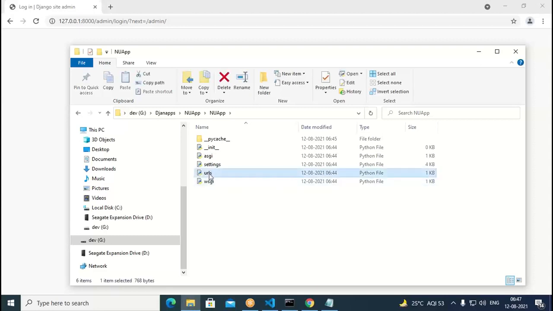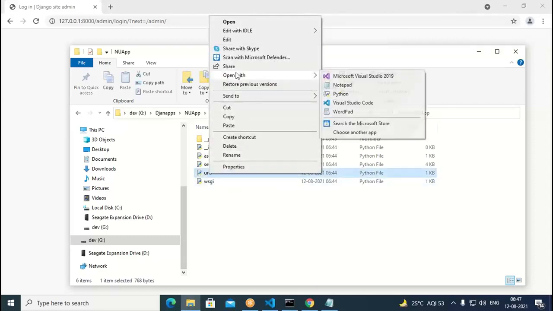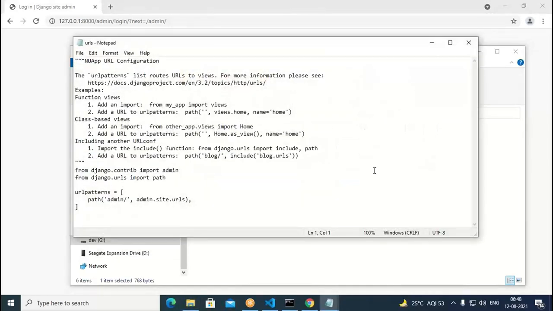I open this, right click, then say open with Notepad. So when we open, here it says path admin/ admin.site.urls, we have like this. So when you click on this, it is coming to admin.site.urls. So the admin site is getting opened in this case. Automatically it is coming up for us.